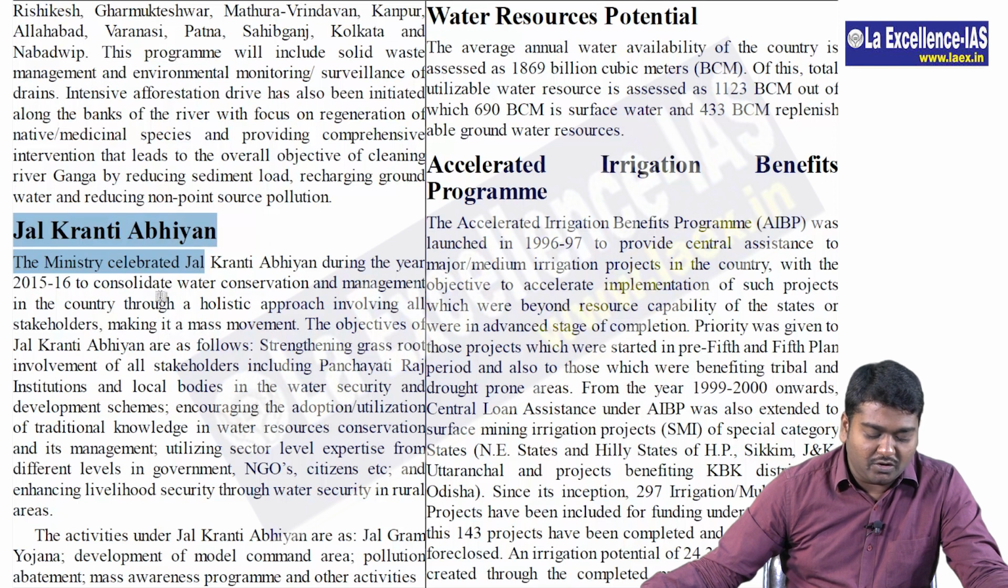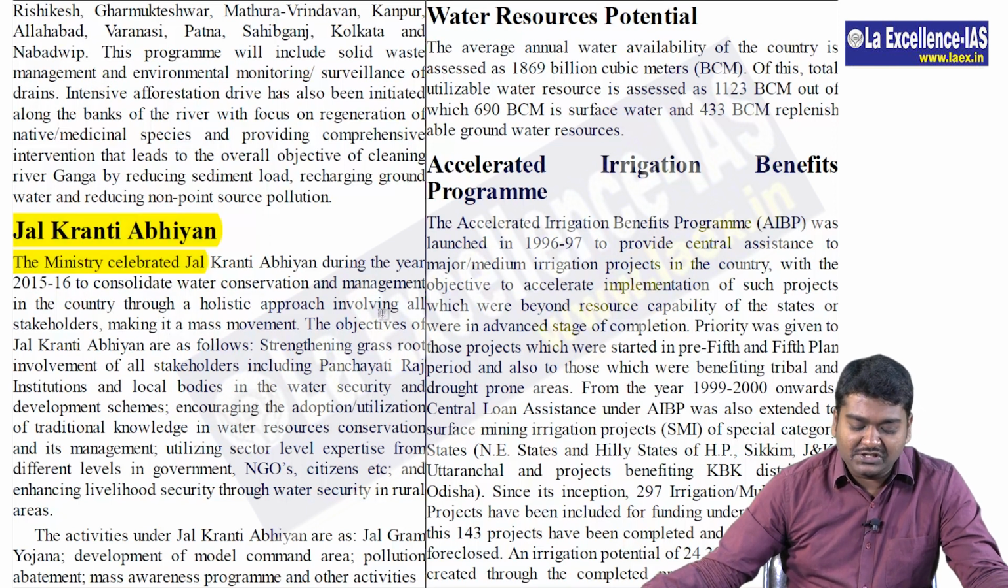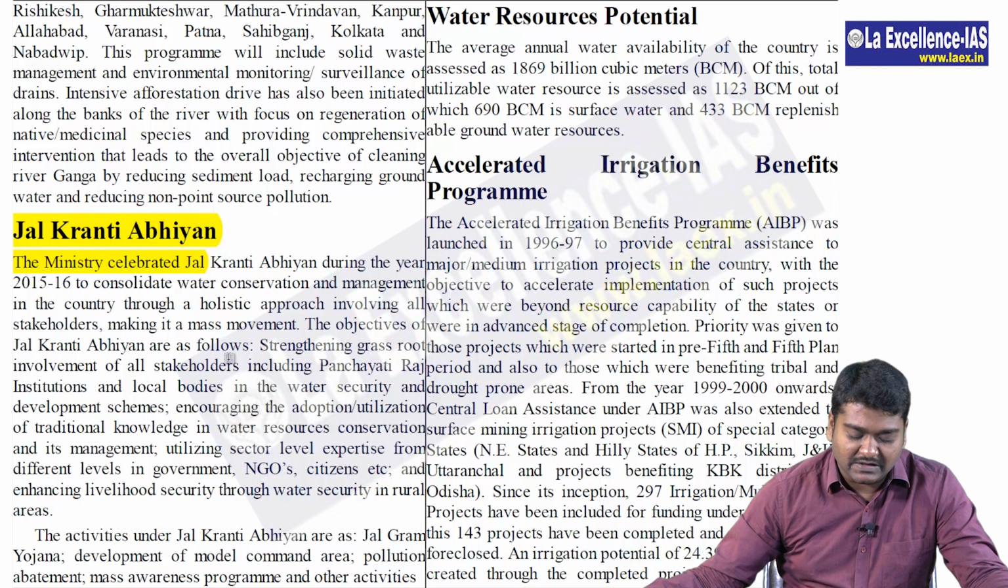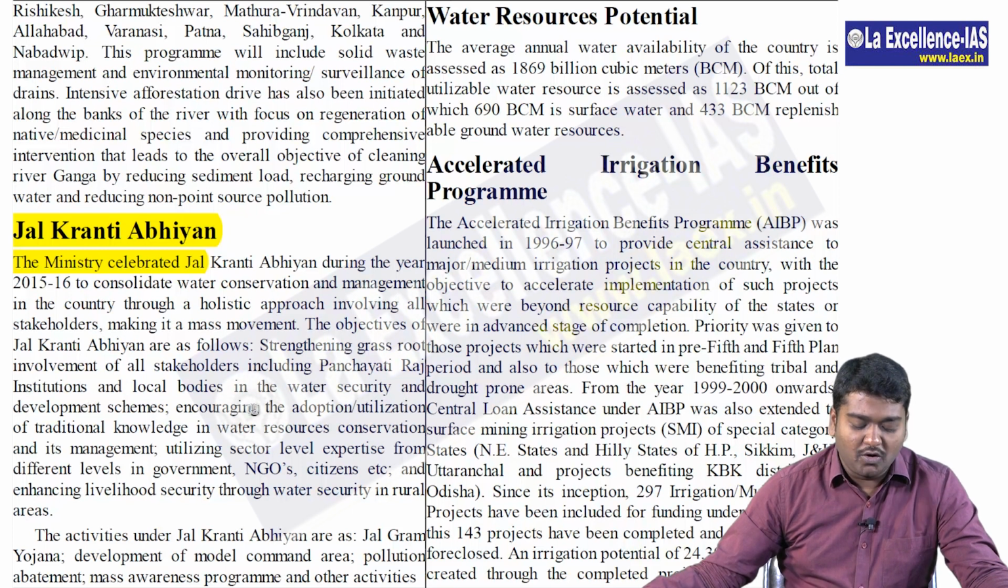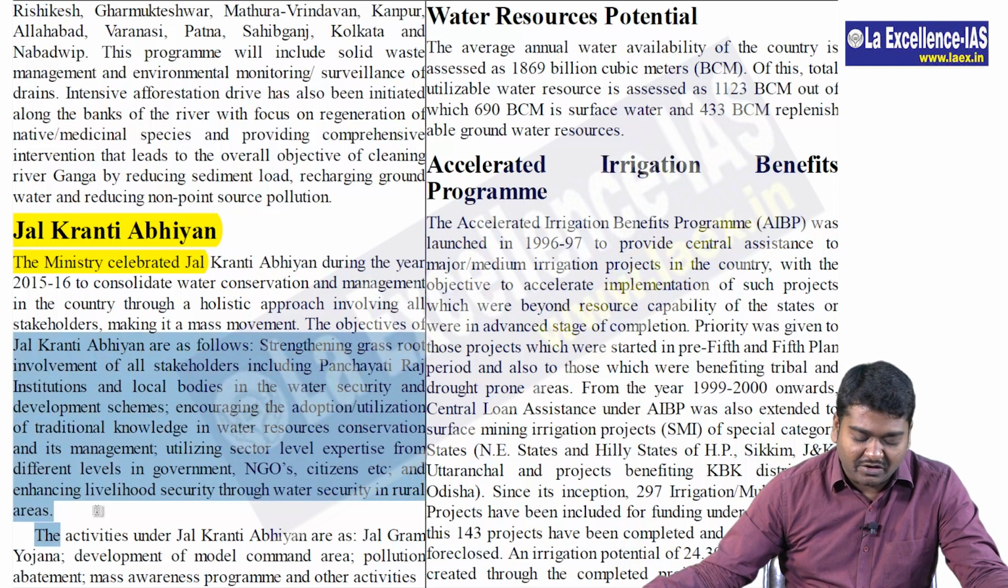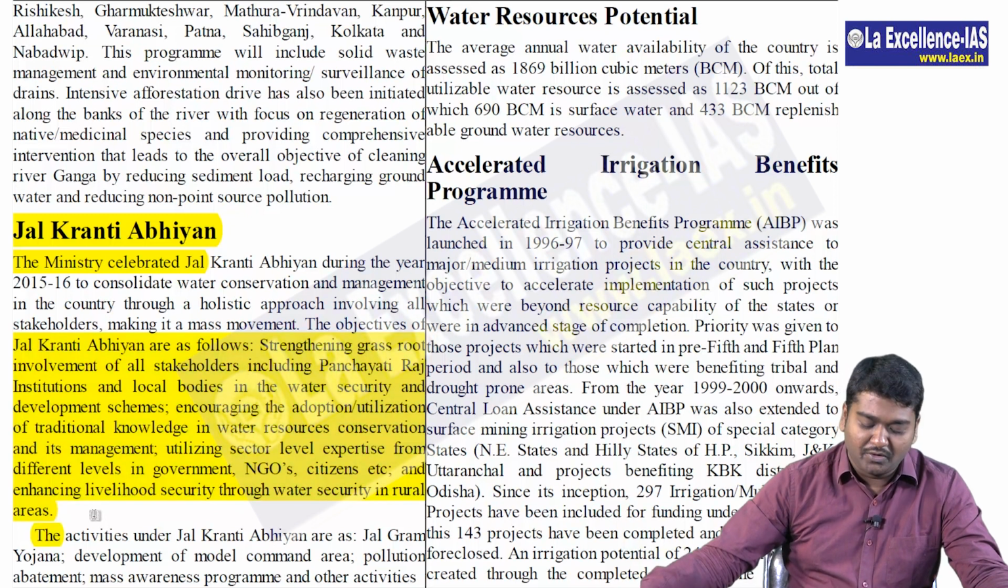So during the year, to consolidate water conservation and management in the country through a holistic approach involving all stakeholders, making it a mass movement. The objectives of Jal Kranti Abhiyan are as follows: strengthening grassroots involvement of all stakeholders including Panchayat Raj institutions and local bodies in water security and development schemes, NGOs, citizens, and enhancing livelihood security through water security in rural areas.